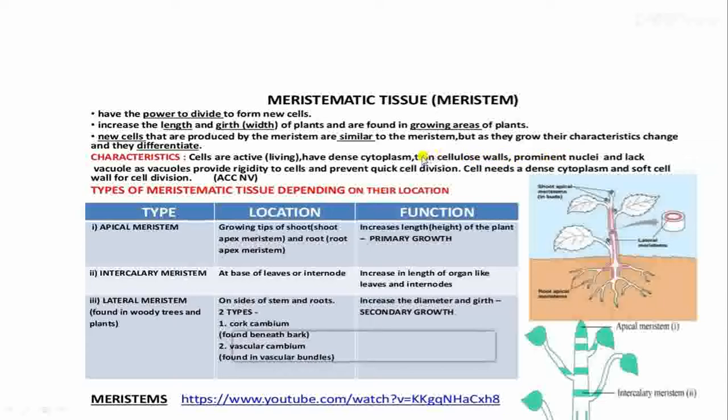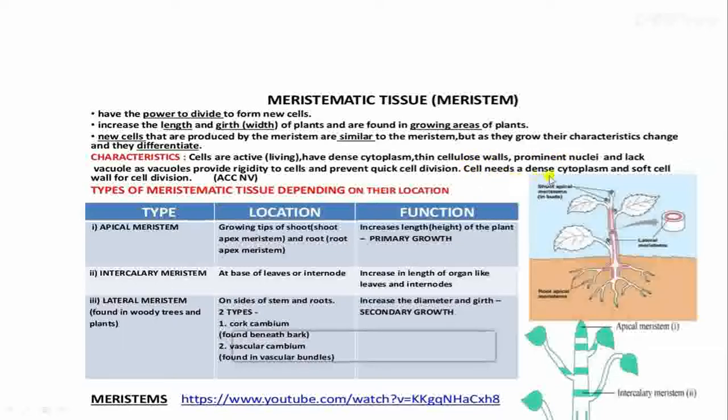These are the 4 characteristics of the meristematic tissues. And another 5th one, lack of vacuole, as vacuole provides rigidity to the cells, and so cell division is not possible when vacuole is there. So meristematic tissues do not have vacuoles, but they have a dense cytoplasm, thin cellulose walls and a prominent nuclei, so they can easily divide.